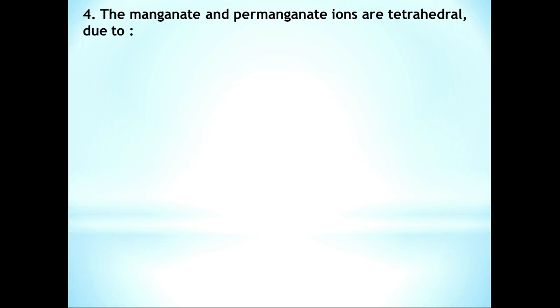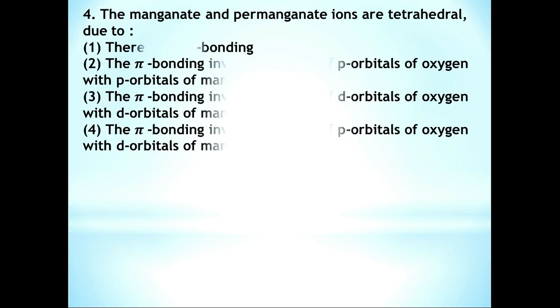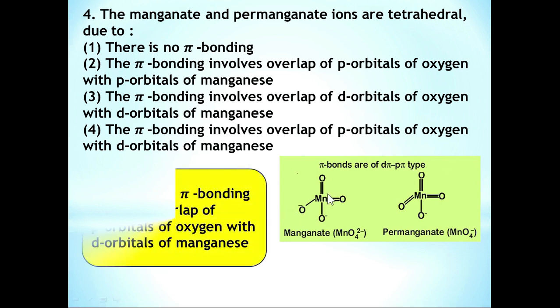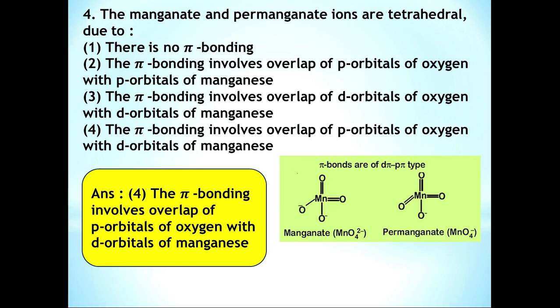Question number 4. The manganate and permanganate ions are tetrahedral due to, if you consider the structures of manganate, that is MnO4 2-, and permanganate MnO4-, here we have double bond or pi bonds between Mn and O. Actually these pi bonds are of d pi p pi type. Here during the formation of these pi bonds involves the overlap of p orbitals of oxygen with d orbitals of manganese. So correct answer is option number 4. The pi bonding involves overlap of p orbitals of oxygen with d orbitals of manganese.